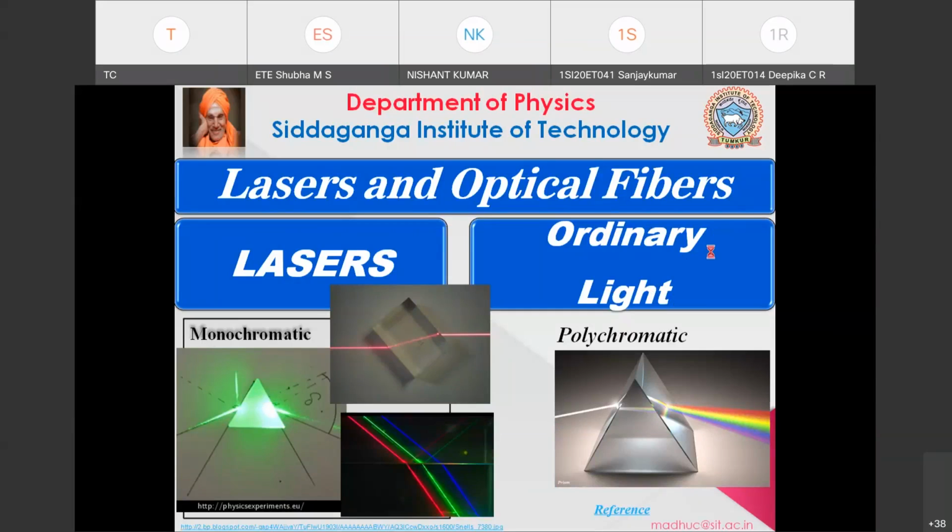Okay. So the first thing is monochromatic and polychromatic. Do you know the difference between monochromatic and polychromatic? What is monochromatic and what is polychromatic? I'm putting here laser to be monochromatic. Then I'm telling you, okay, your ordinary light is polychromatic. So can you tell what is the meaning of monochromatic and what is polychromatic?